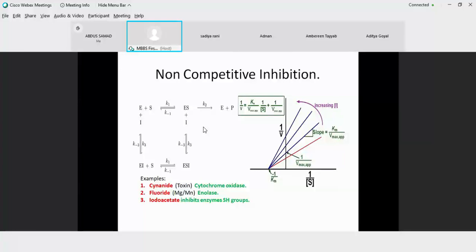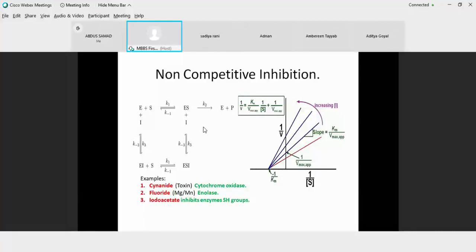The slope of the plot is increasing because the slope is given by Km divided by Vmax. So Vmax apparent is written. When Vmax apparent is written, this means that we have to apply the factor 1 plus I over Ki. So when velocity is decreasing, we will be dividing the velocity by 1 plus I over Ki in the equation on both the places wherever the Vmax is written. So your equation would become 1 over v equal to Km into 1 plus I over Ki.